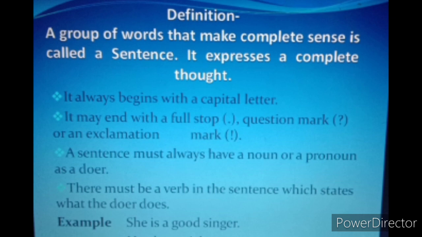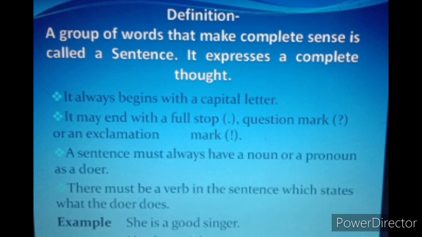Third point, a sentence must always have a noun or a pronoun as the doer of an action. As the doer of an action means subject. Means a sentence must have a subject, that is the doer of an action about which we are talking. So it can be a noun or a pronoun. And the last one, there must be a verb. Verb means action words, like whatever we do, like smile, sleep, sit. So there must be a verb in a sentence which states what the doer does.